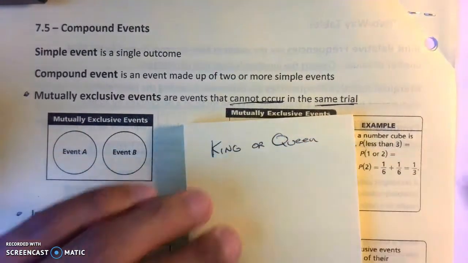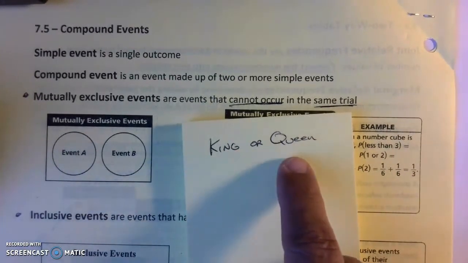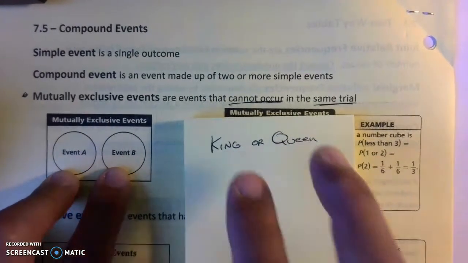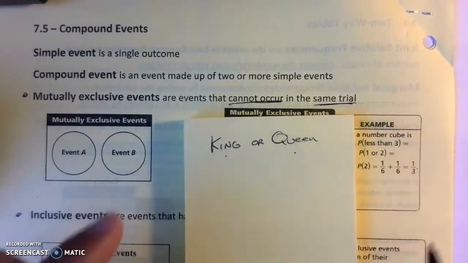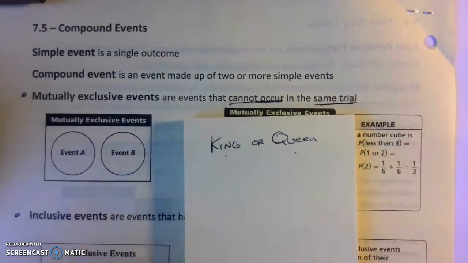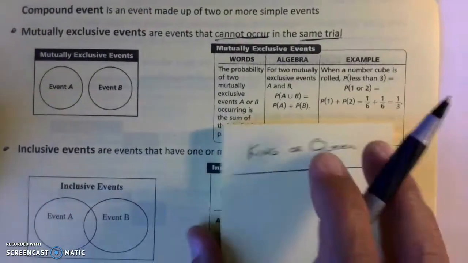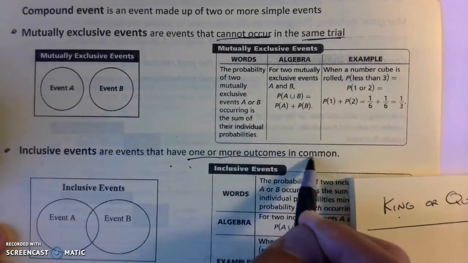Well, you flip one card, you can't have a card that is both a king and a queen at the same time. So these are two mutually exclusive events. You figure out the probability of getting a king, the probability of getting a queen, but you will never flip a card that is both king and queen. That's mutually exclusive.